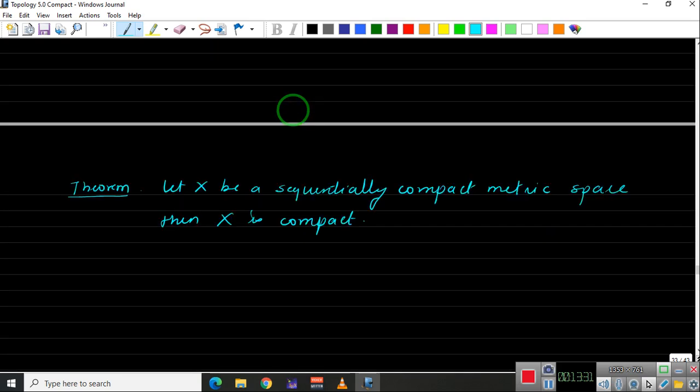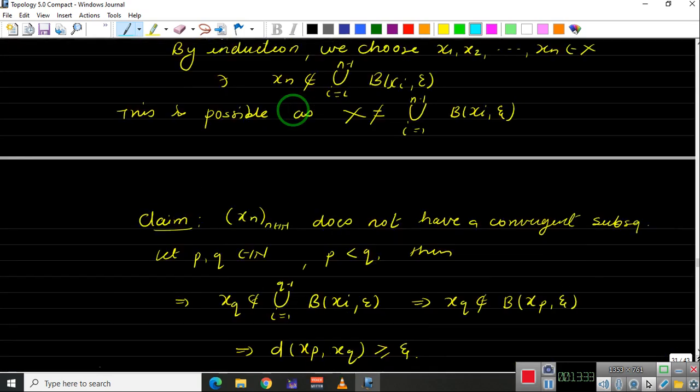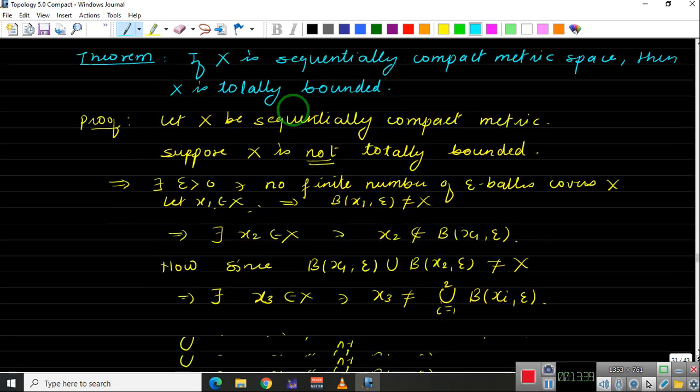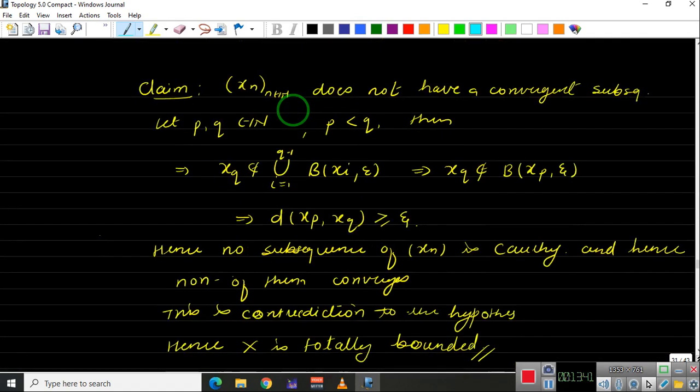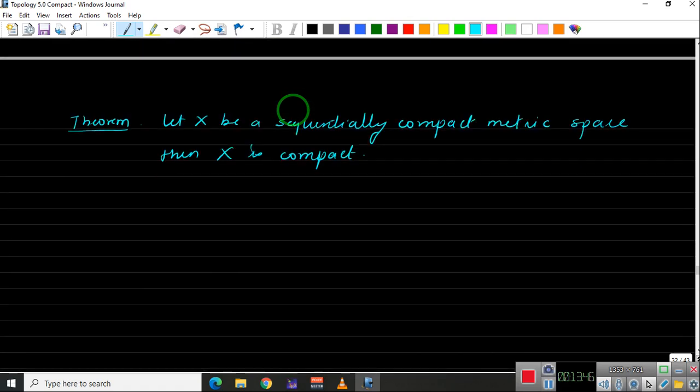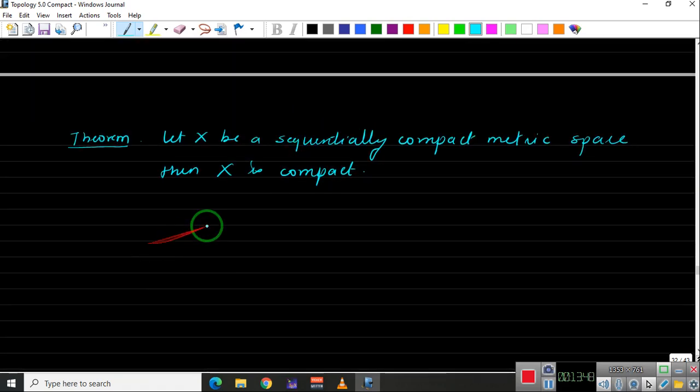Okay, remember the last statement: if it is a sequentially compact metric space, then it is totally bounded. And now we are proving that if it is sequentially compact, then it is compact. Okay, so let's do this proof. Very simple proof. So we need to show that X is compact.